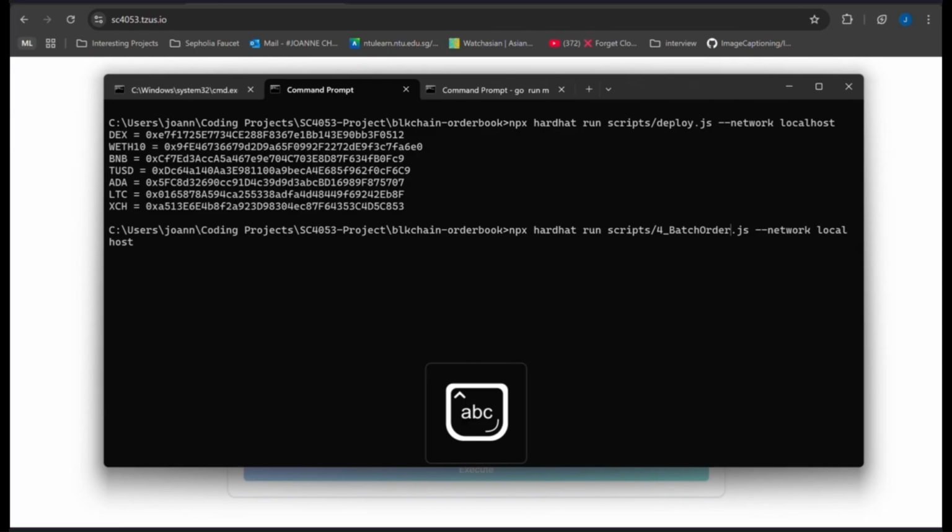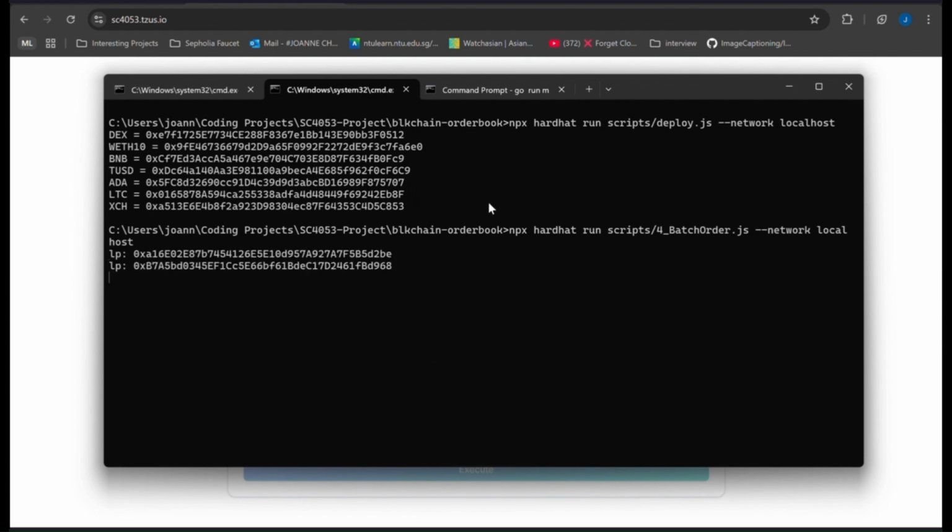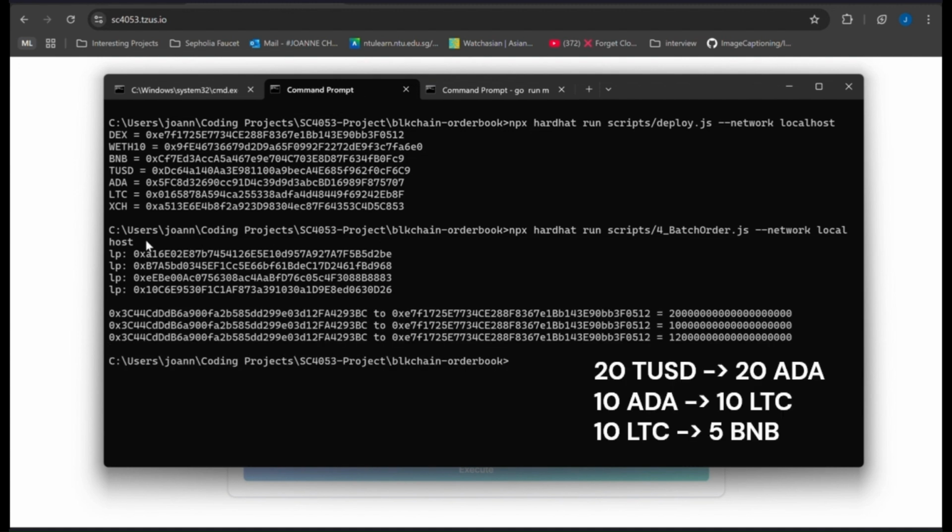First off, let us start with a fresh environment and run the script deploy and for batch order in order to deploy all the necessary smart contracts and create the necessary liquidity pool for our demonstration purposes. In our script, we also took the liberty to create 3 limit orders which are not executable at current market price, as shown on the screen. Let me just put these orders in the top left so you can always refer to them with ease.